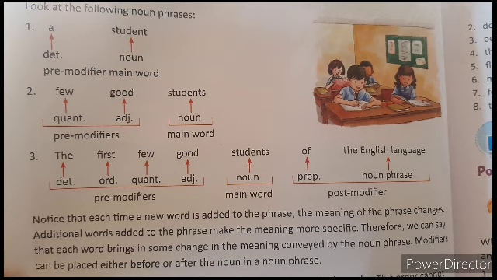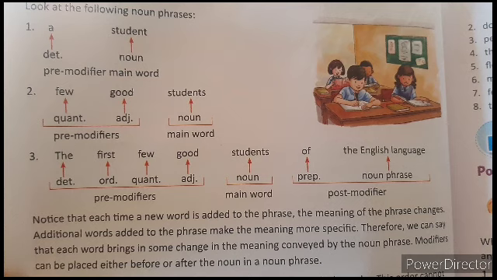Then second, few good students. Few is not countable, so it's a quantifier, right? Then good is an adjective. Then students, the noun, the main word.